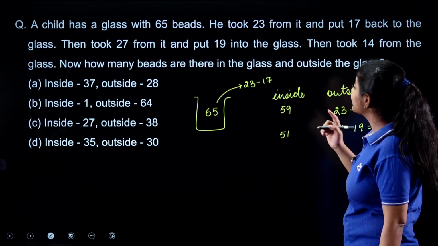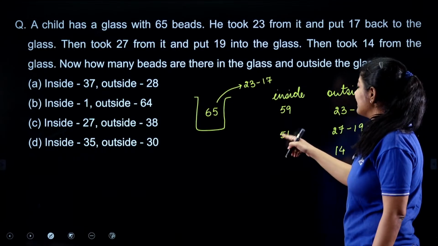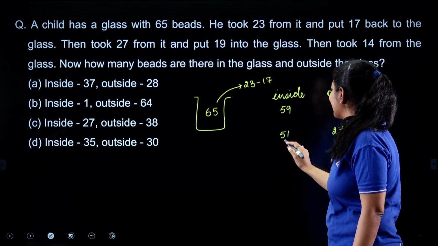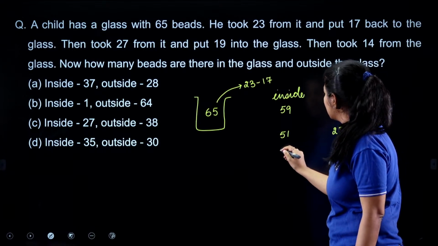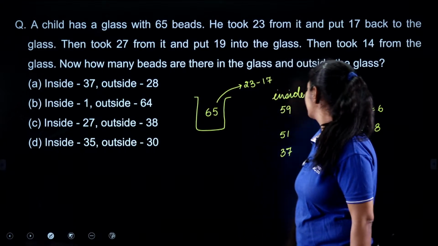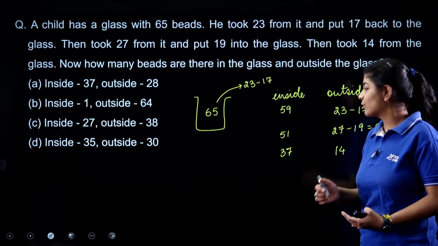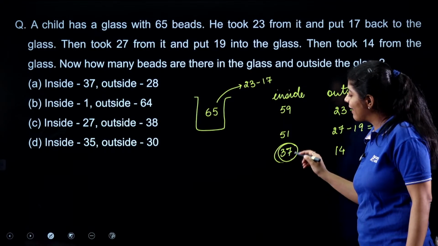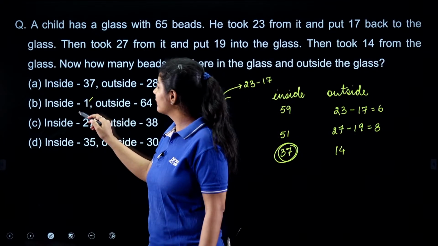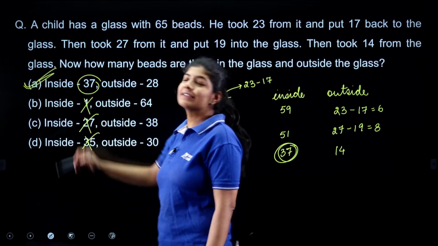Now he took 14. So if I subtract 14 from it, what will I get? I'll get 37, right? So we need to figure out how many beads we are having inside the glass and outside. Inside the glass we are having 37. Option number A is the correct one.